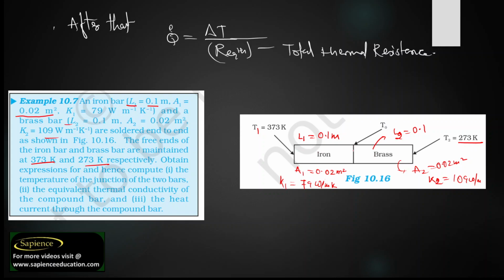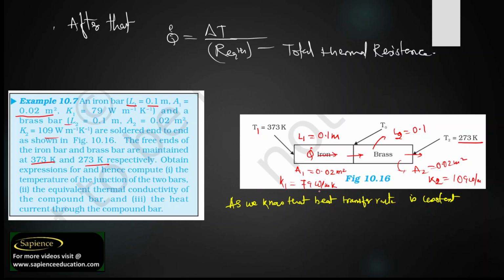As we know, the heat transfer rate will be constant everywhere. So if the heat transfer rate is constant, the heat transfer at this point, at this point, at this point will be the same.